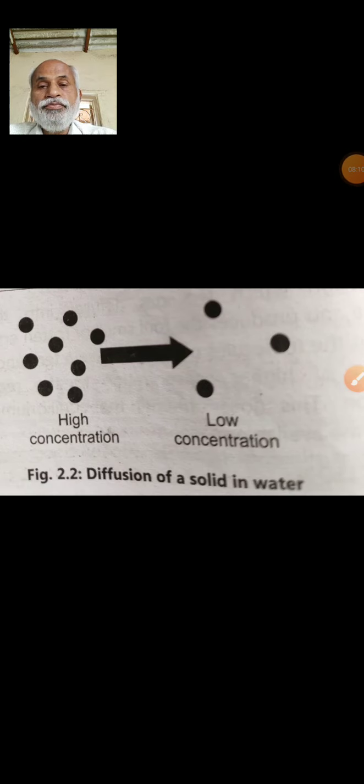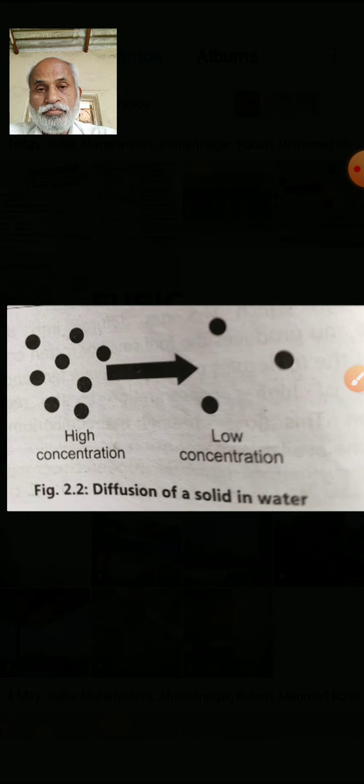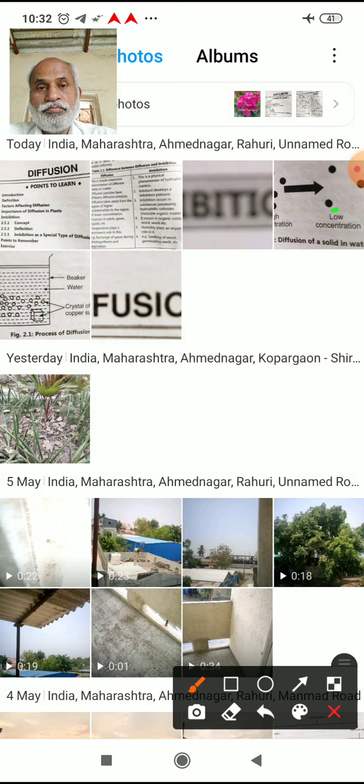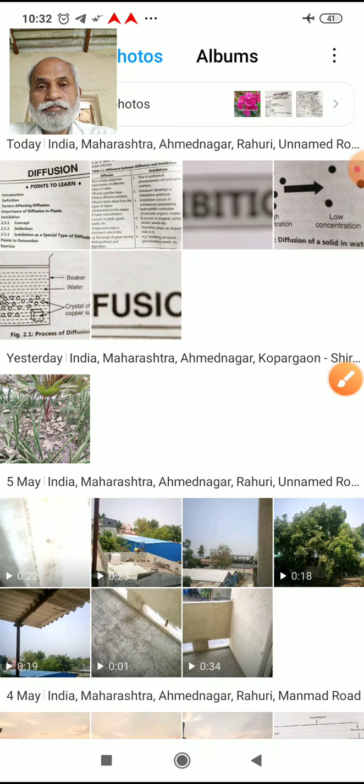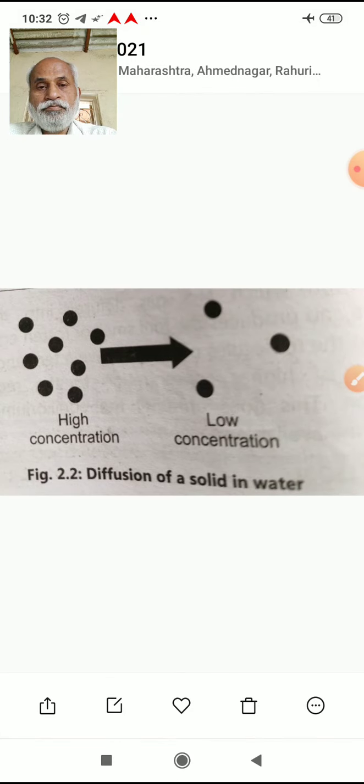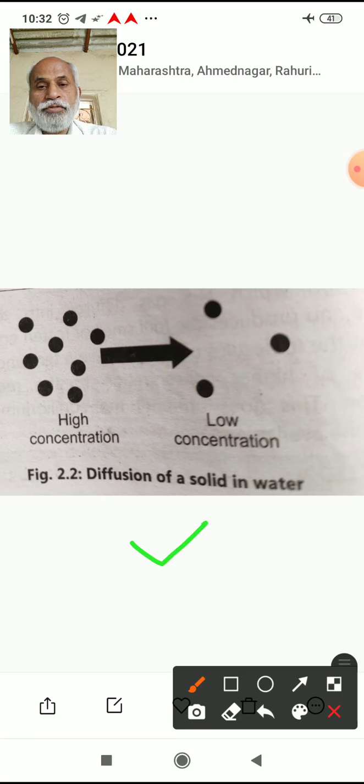See on the screen here, if suppose there is a high concentration of some solid particles from this place to the place where concentration of these solid molecules is less, then in that region the molecules travel, and this traveling is due to their inherent energy.